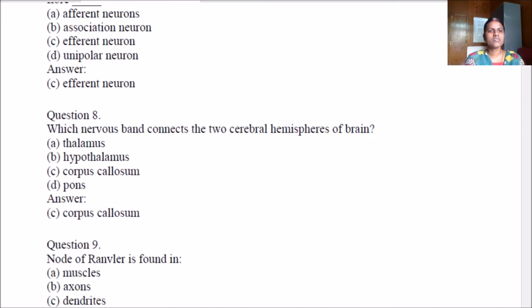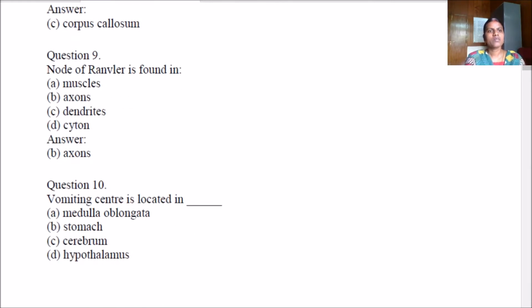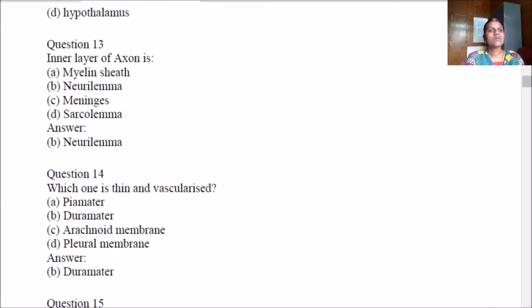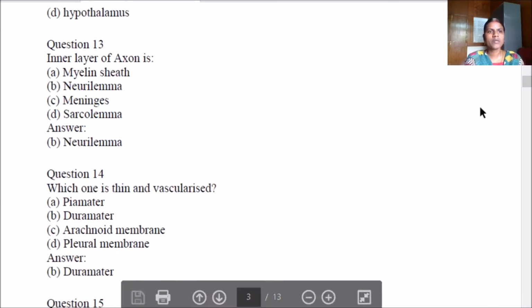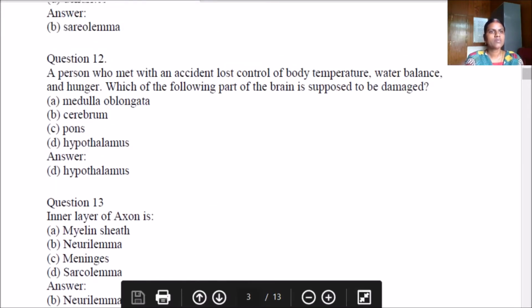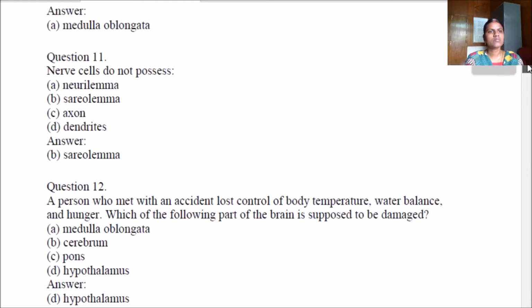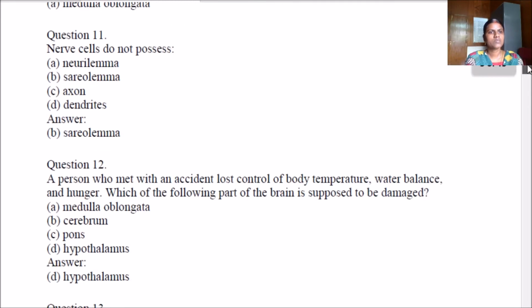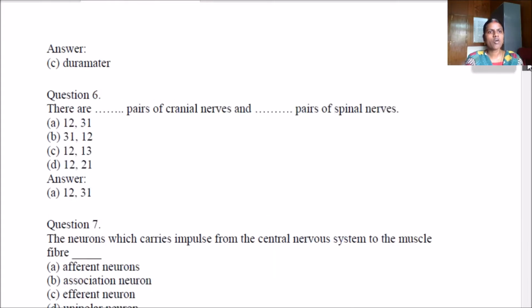Which nerve band connects the two cerebral hemispheres of the brain? It is corpus callosum. The node of Ranvier is found in axons. Where is the vomiting center located? Yes, it's in the medulla oblongata.